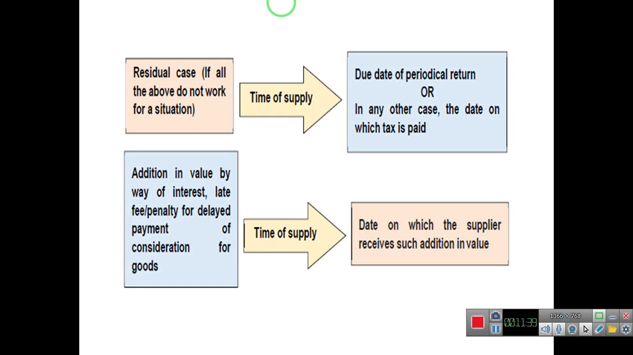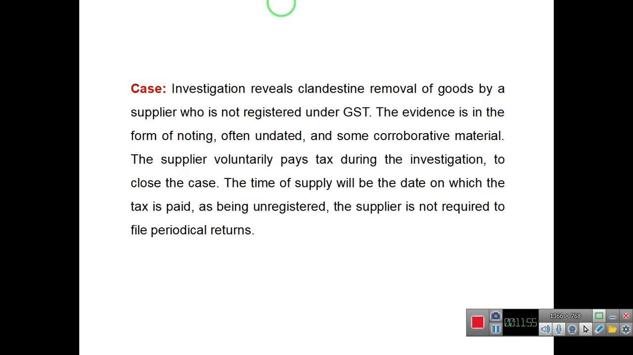Then in case of residual cases and in case of interest, late fee, penalty for delayed payment of consideration, the time of supply will be the date on which supplier receives such addition in value.